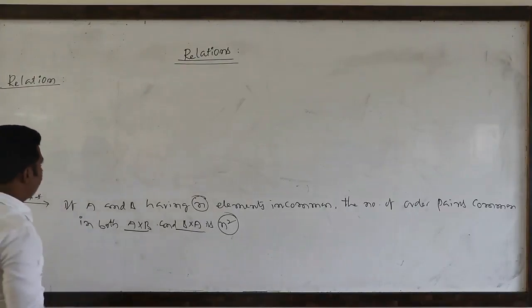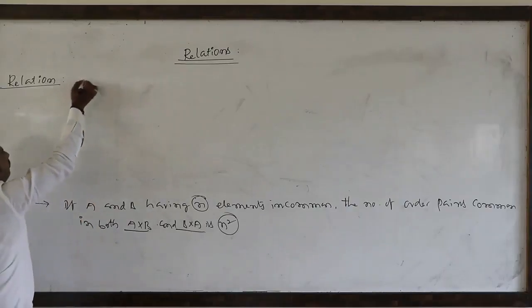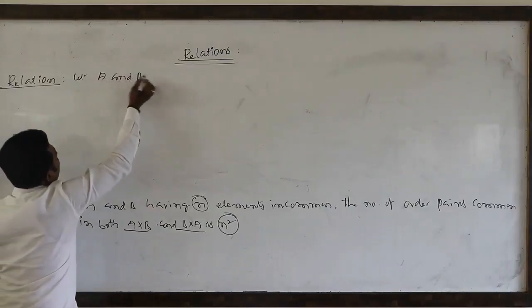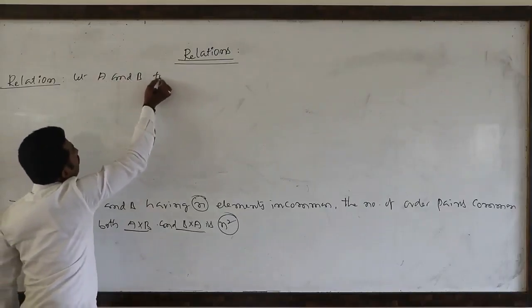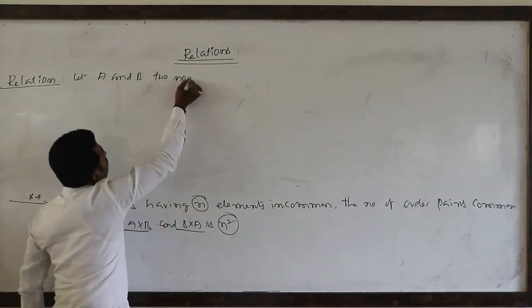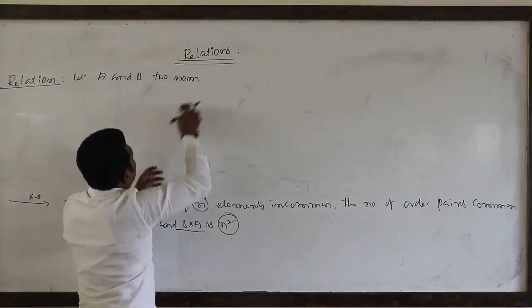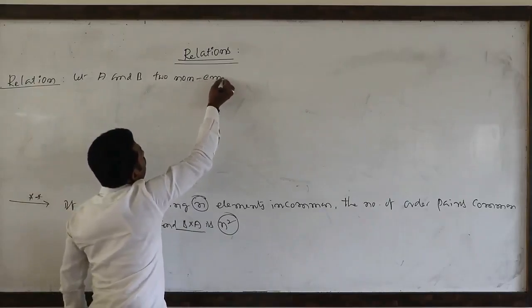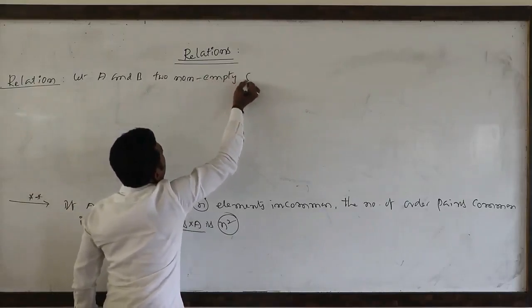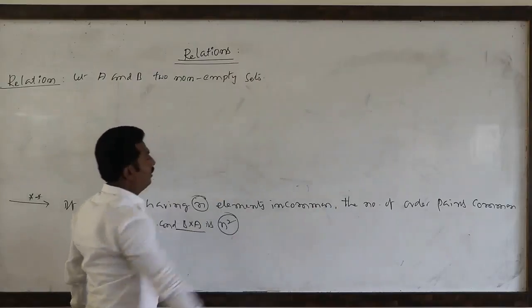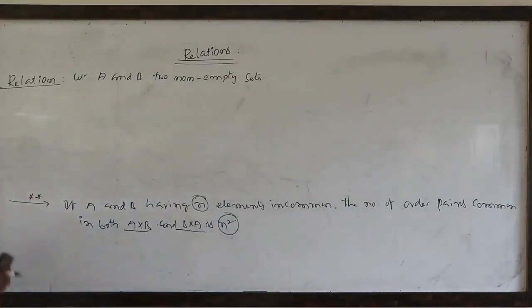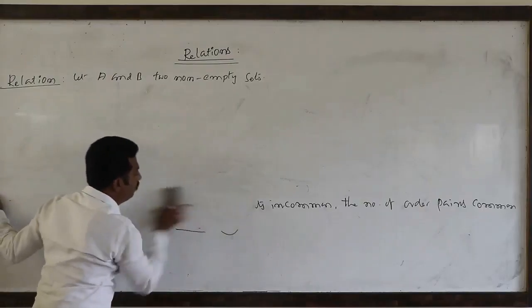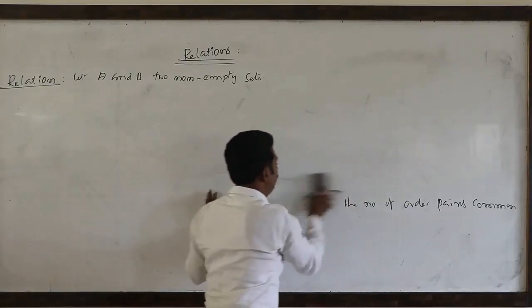Now we are seeing two non-empty sets. Let capital A and B be two non-empty sets. First I will take one example. Later I will define what is the relation from A to B.